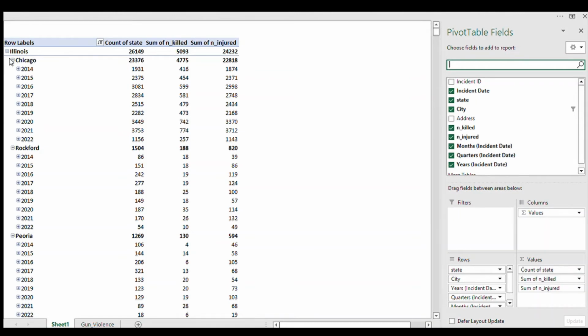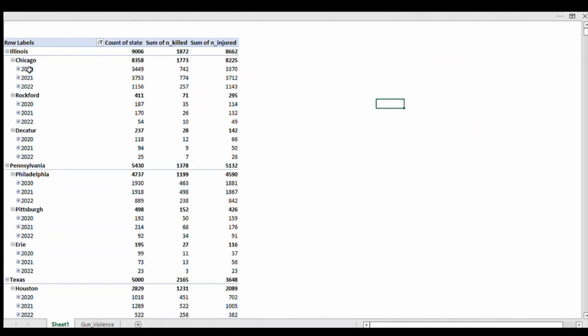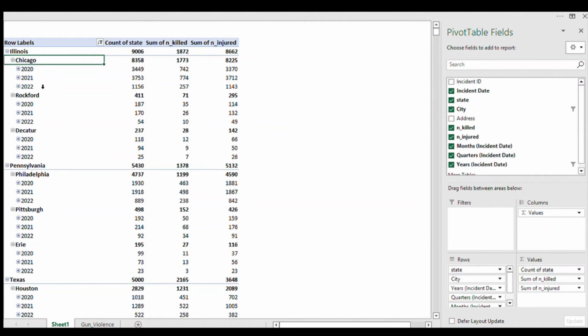So let's break it down to the last 3 years, or let's say 2020 to 2022. So I'm gonna select this, control select 2021 and select 2022, and I'm gonna keep the selected item. Alright, so I've been able to break it down to the past 3 years. That's 2020, 2021, and 2022.